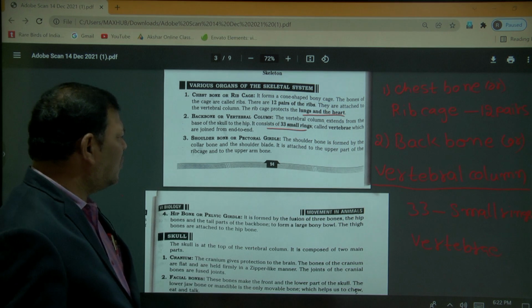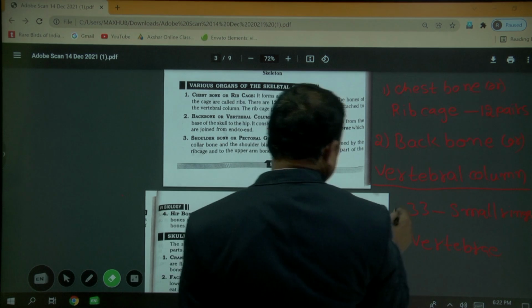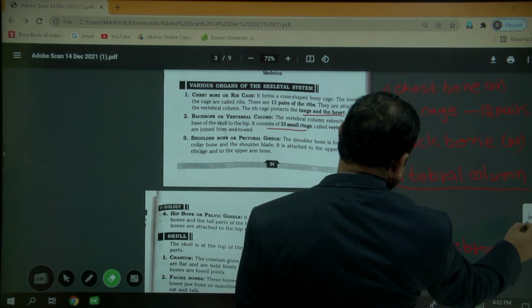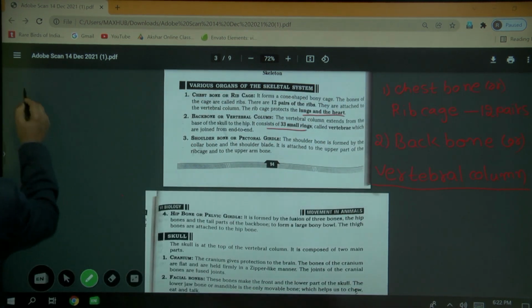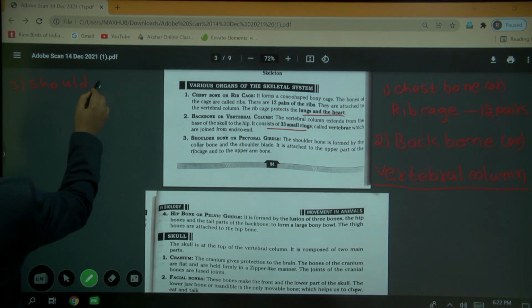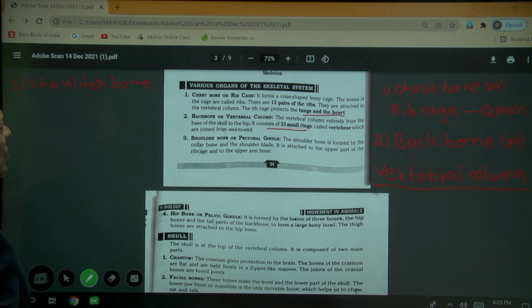Third one is the shoulder bone. So this shoulder bone, where is it? You know very well that this bone is present. Shoulder bone is also known as the pectoral girdle. The shoulder bone is formed by the collarbone and shoulder blade. It is attached to the upper part of the rib cage and the lower part of the arm bone.